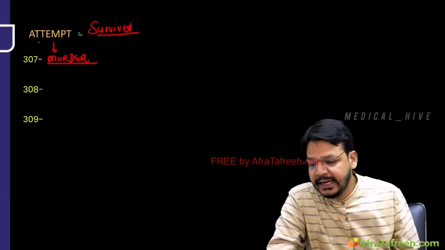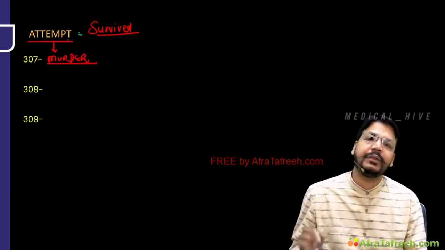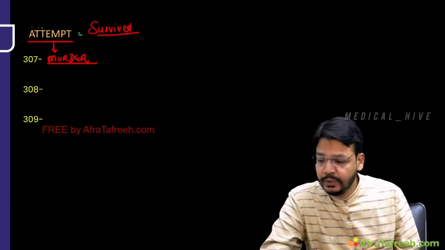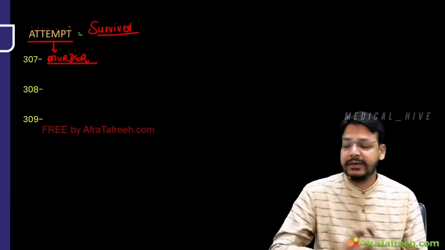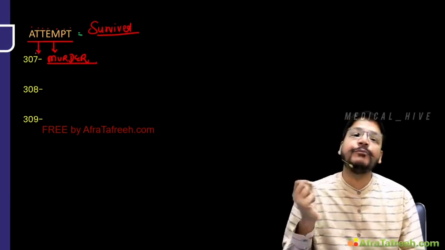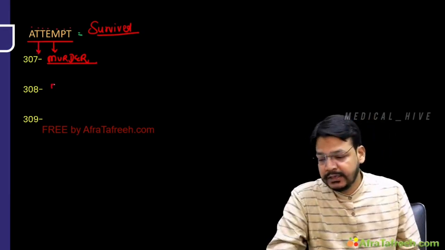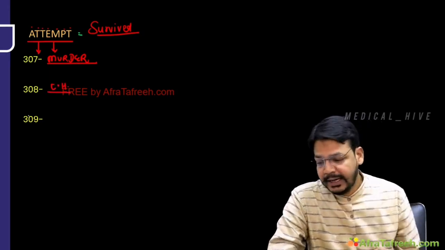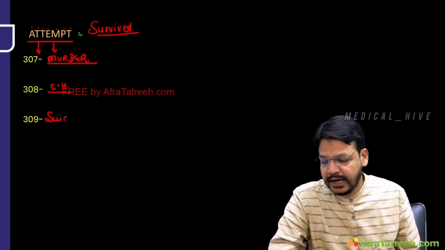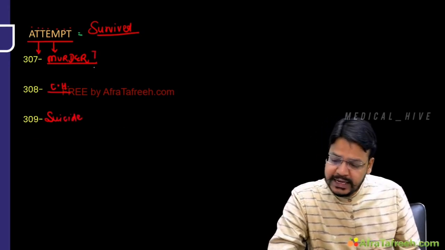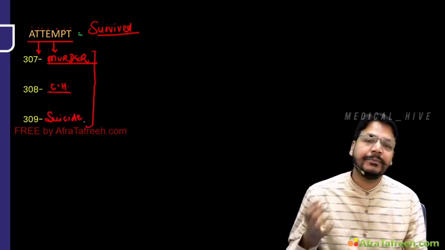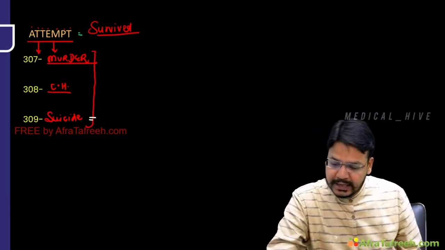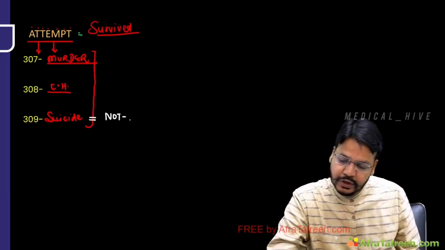So you can remember ATTEMPT. Attempt has 7 letters: 1, 2, 3, 4, 5, 6, 7. So it starts with 307. First is attempt to murder. Second is attempt to culpable homicide, CH. And third is attempt to suicide. Sir, in all these cases, the person doesn't die, the person survives. These are attempts. But sir, all are punishable, only attempt of suicide is not punishable.